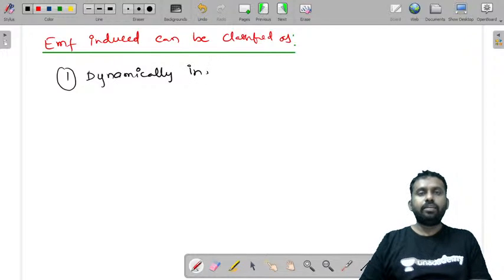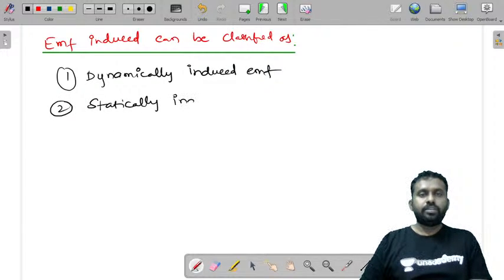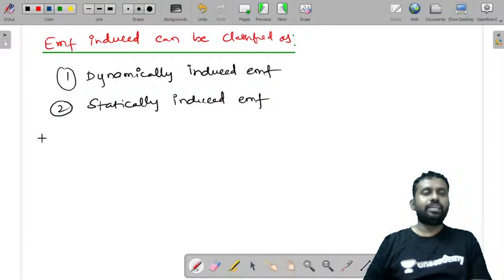So these are two types of EMFs that are induced.